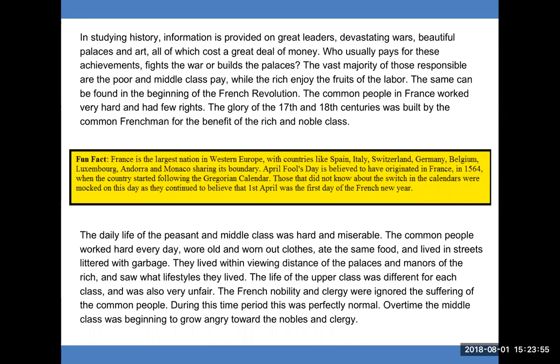The common people in France worked very hard and had few rights. The glory of the 17th and 18th centuries was built by the common Frenchman for the benefit of the rich and noble class.